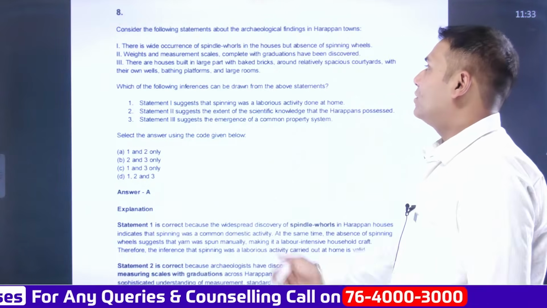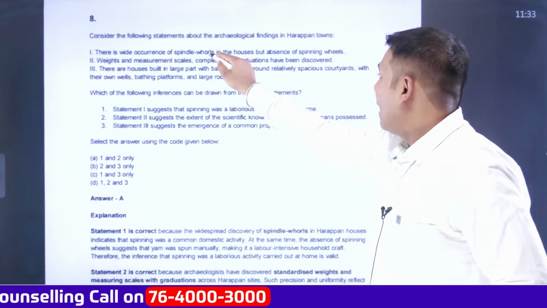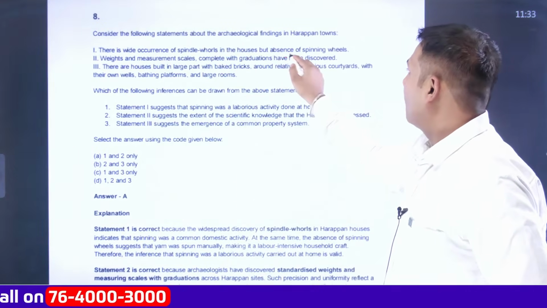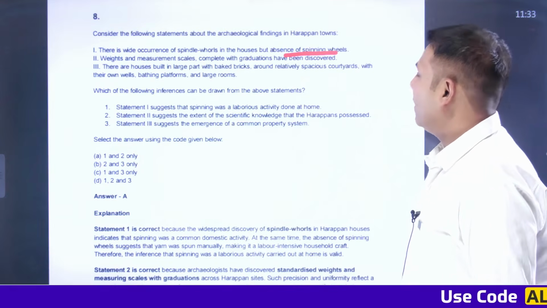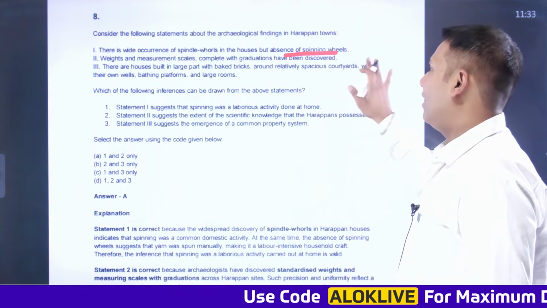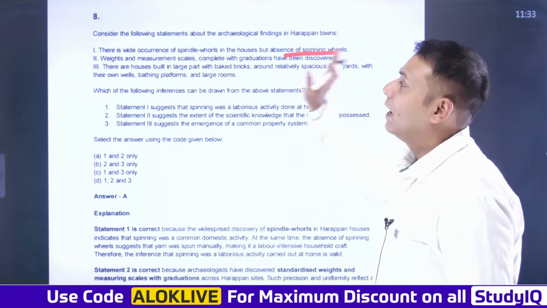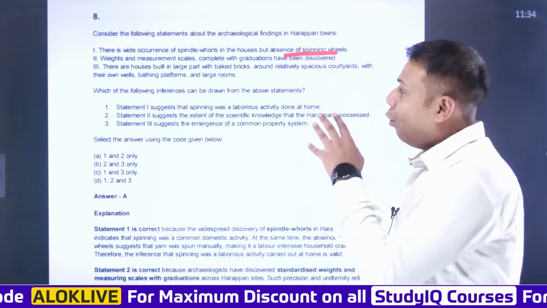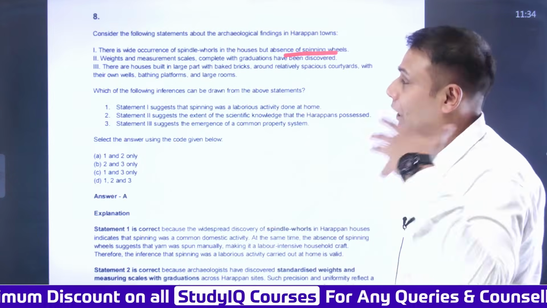There is a wide occurrence of spindle whorls in the houses, but there is an absence of spinning wheels. Then, weights and measurement scales complete with graduations have been discovered. There are houses built in large part with baked bricks around relatively spacious courtyards with their own wells, bathing platforms, and large rooms. Now, what can be inferred from these three statements? This is the question that has been asked.